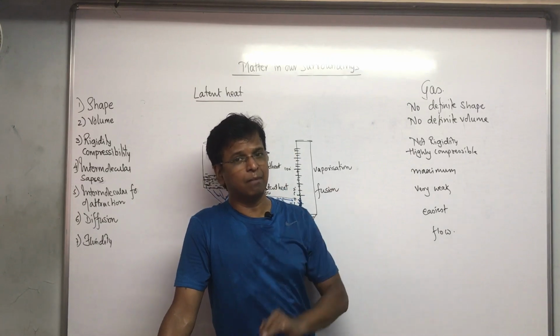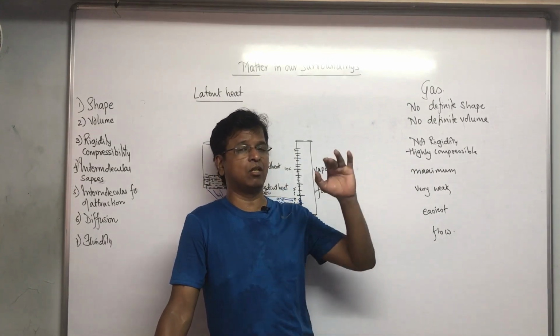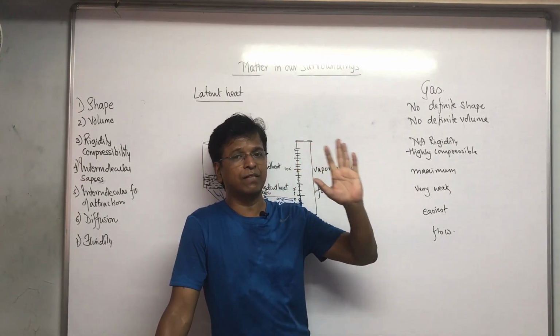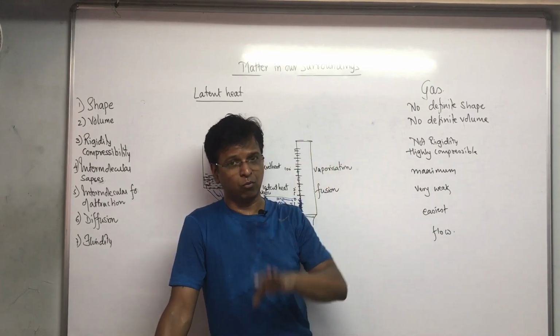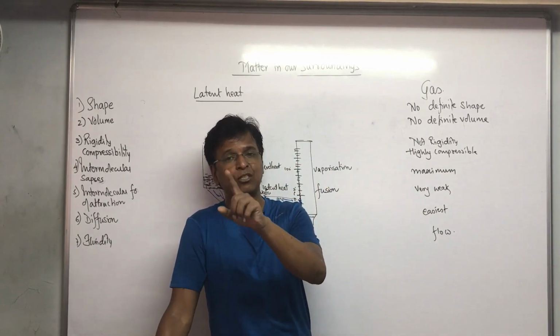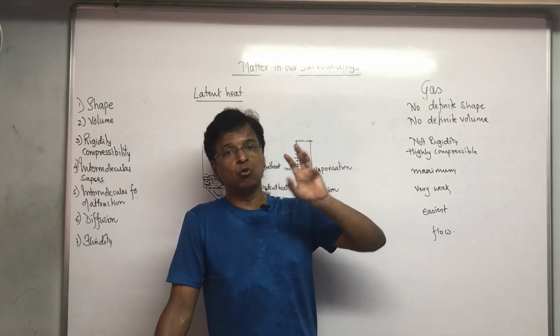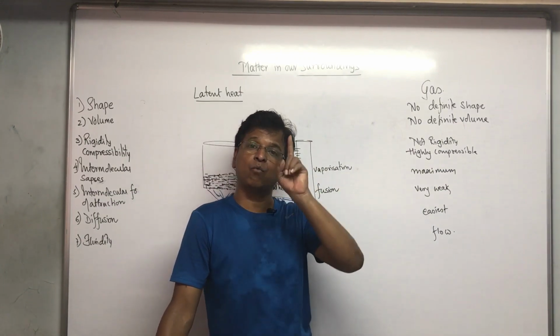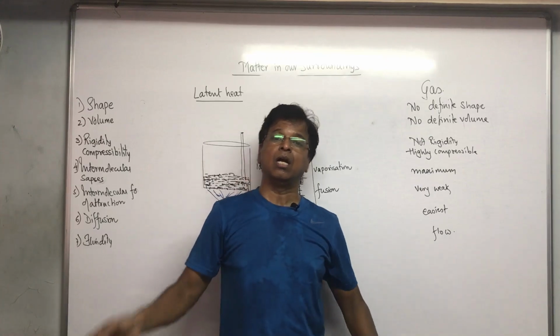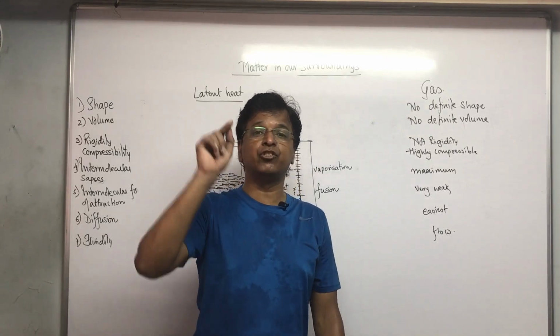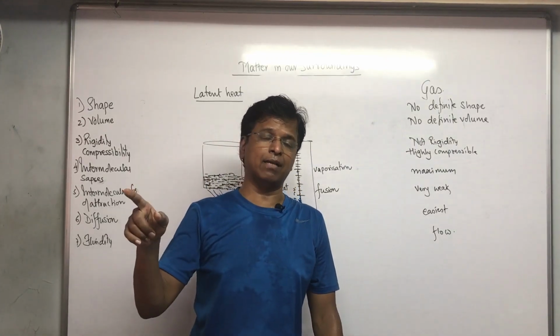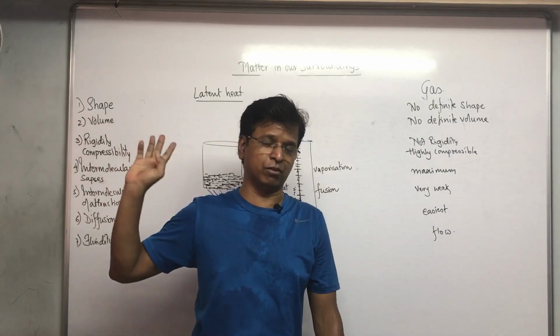See, when I come back to latent heat of fusion: the amount of heat required to convert 1 kg of ice to water at 1 atmospheric pressure at constant temperature 0 degrees Celsius is called latent heat of fusion.